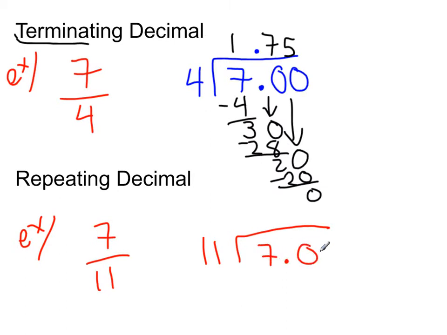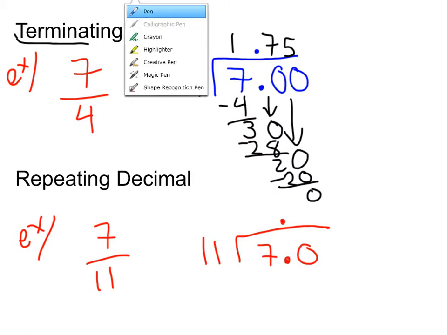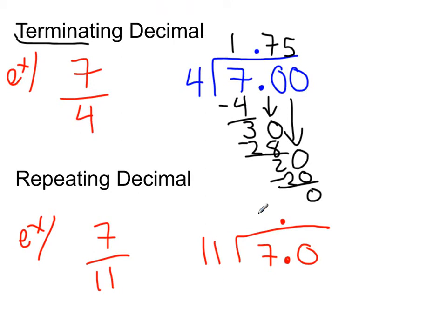Let me just add a 0. I'll add more if I need them, okay? So I'll line up my decimal points. Now, 11 times nothing gets us close to 7, so that's kind of silly. We won't bother with that. And then we'll move on and say what times 11 will get us close to 70, which is 6 for 66. Subtract. We got 4.